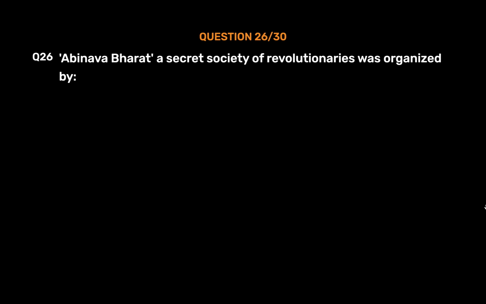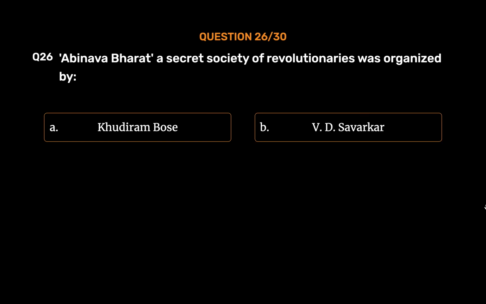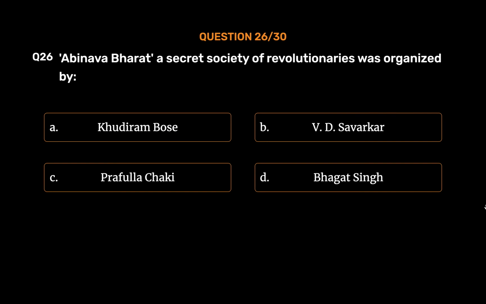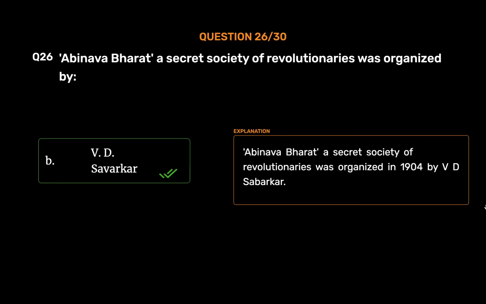Question number 26. Abhinava Bharat, a secret society of revolutionaries, was organized by option A. Khudiram Bose. Option B. V.D. Savarkar. Option C. Prafulla Chaki. Option D. Bhagat Singh. The correct answer is option B. V.D. Savarkar. Abhinava Bharat, a secret society of revolutionaries, was organized in 1904 by V.D. Savarkar.